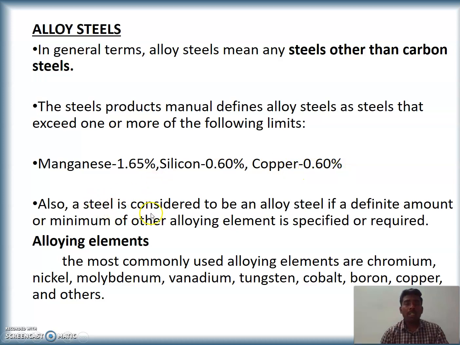Also, a steel is considered to be an alloy steel if a definite amount or minimum of other alloying element is specified or required. Some of the alloying elements are chromium, nickel, molybdenum, vanadium, tungsten, cobalt, boron, copper and others.